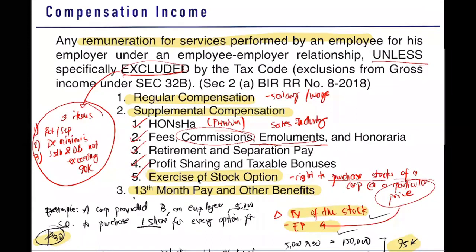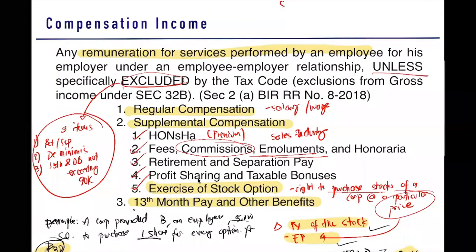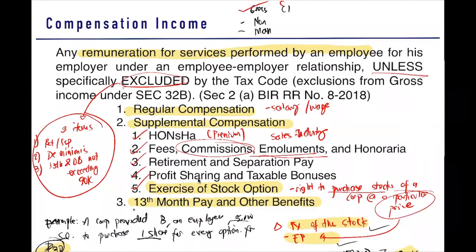So let's have a quick recap on our formula. Our formula is gross compensation income less non-taxable less mandatory contributions. So where are we now? We're done with your gross compensation income. Of course, what comes next is the taxation or the treatment of your non-taxable compensation and your mandatory contributions. Okay?